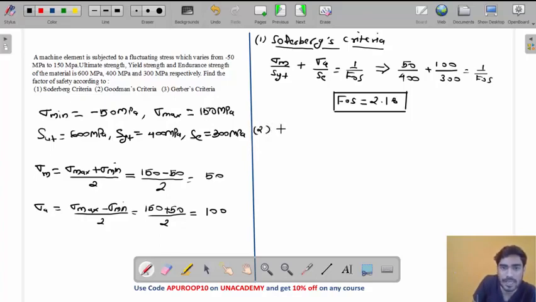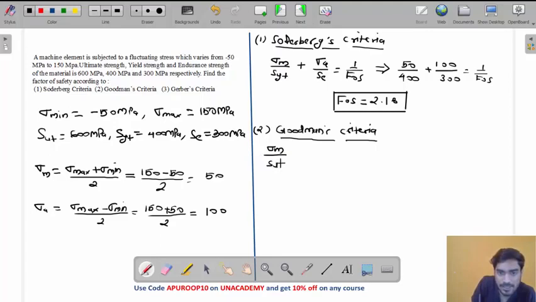Let's use Goodman's criteria. According to Goodman's criteria, you have to change just one value, my friend. Instead of SYT, you will have SUT. It becomes sigma m by SUT plus sigma a by SE equals 1 by FOS.